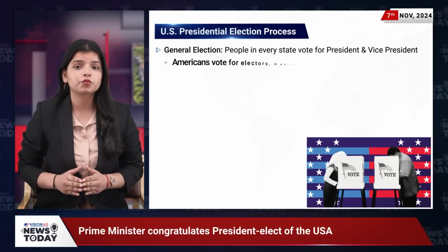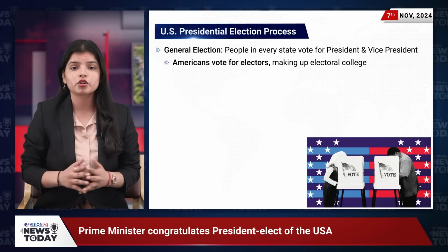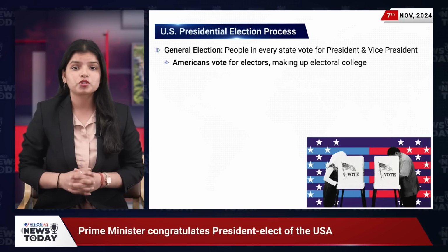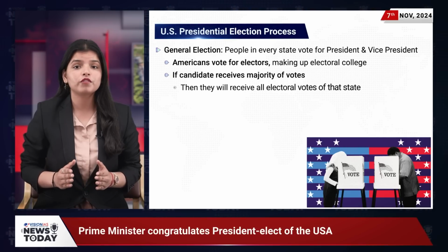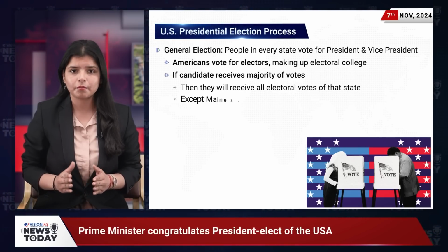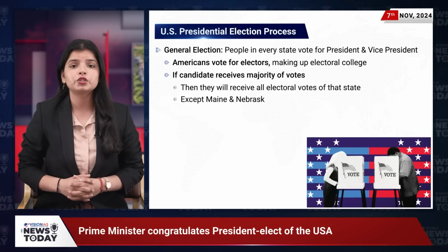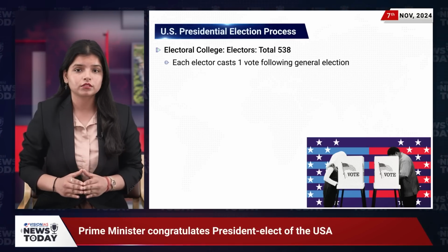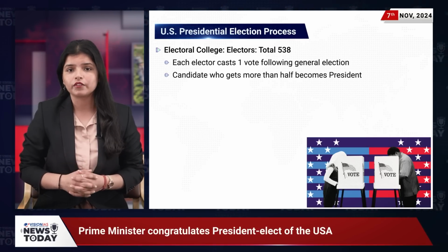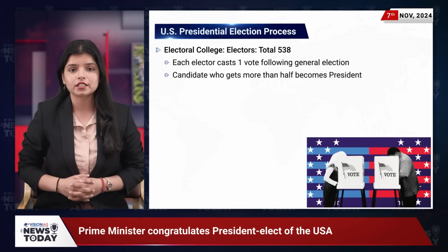Interestingly, when Americans vote, they are actually voting for a group called the electors. These are members of the Electoral College. In most states, if a candidate wins the majority of the popular vote, they receive all of that state's electoral votes. Maine and Nebraska are the only exceptions to this rule. Moving on to the Electoral College itself, there are 538 electors in total. A candidate needs more than half, that is 270 electoral votes, to become the President of the USA.